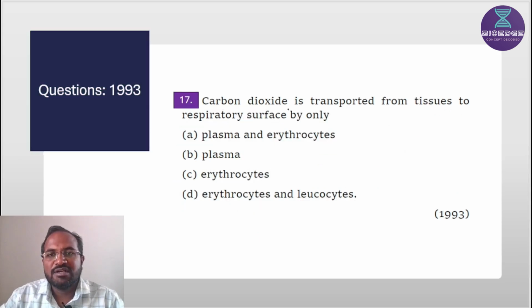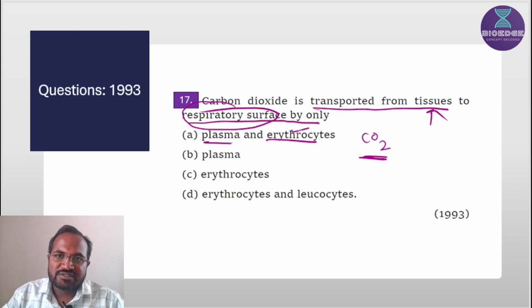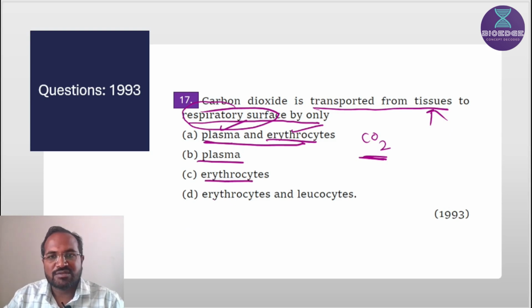Next one: carbon dioxide is transported from tissue to respiratory surface by only... It is a transportation mechanism of carbon dioxide from tissue to respiratory surface, meaning lungs: plasma and erythrocyte. Yes, erythrocytes are responsible for transportation. Plasma is also responsible for transportation. So this is correct, but the most correct option is A. Then erythrocyte, this is also correct. Leukocytes are not responsible.